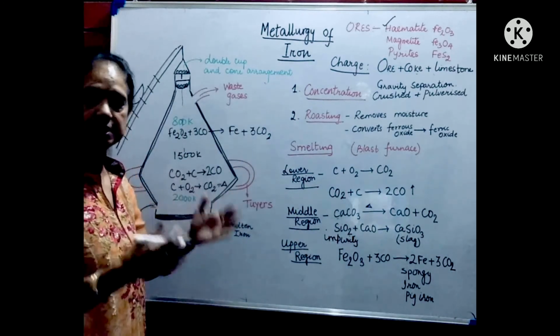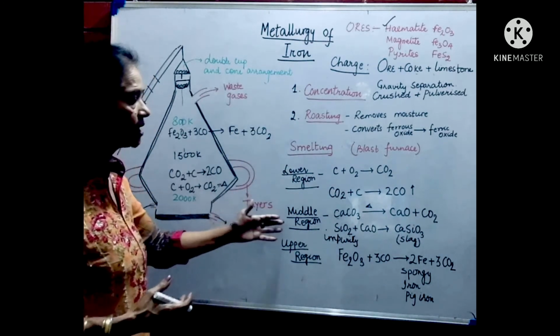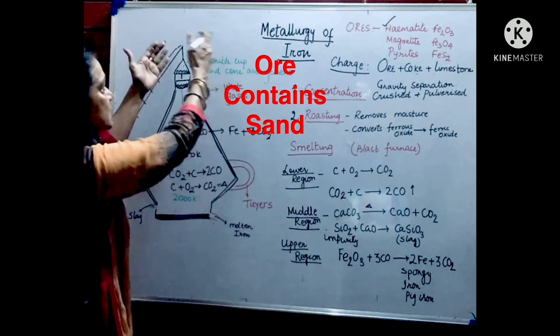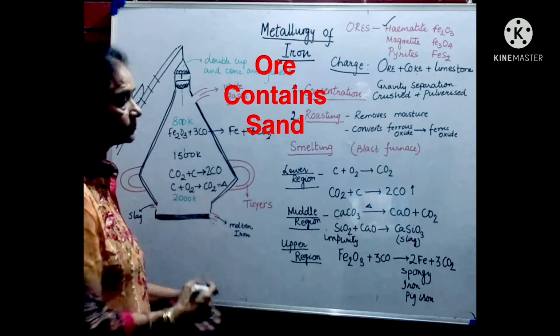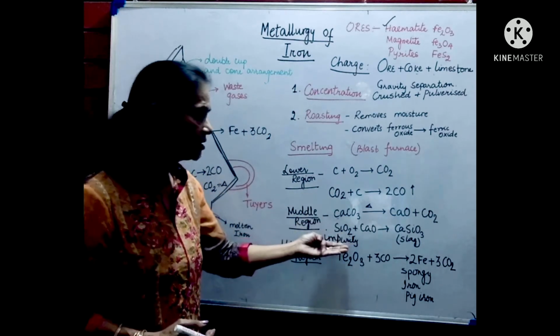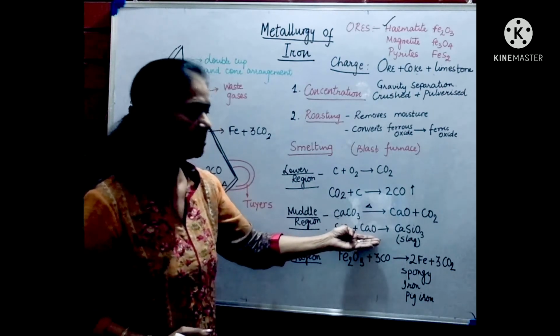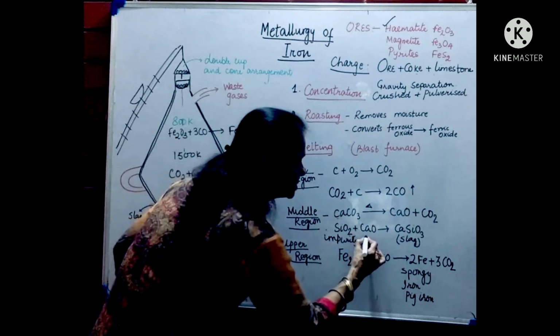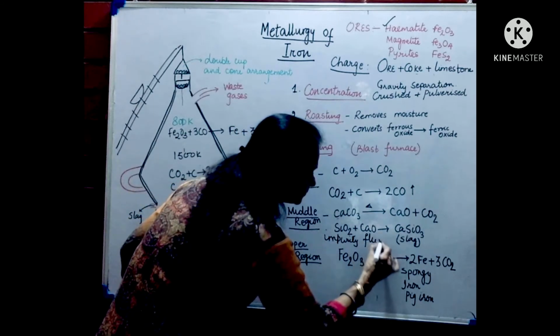When the iron ore is taken out from the earth crust, it contains an impurity of sand. So there is impurity which you have put in. So that impurity needs to be removed. So that impurity combines with CaO and forms calcium silicate, and this is known as flux.